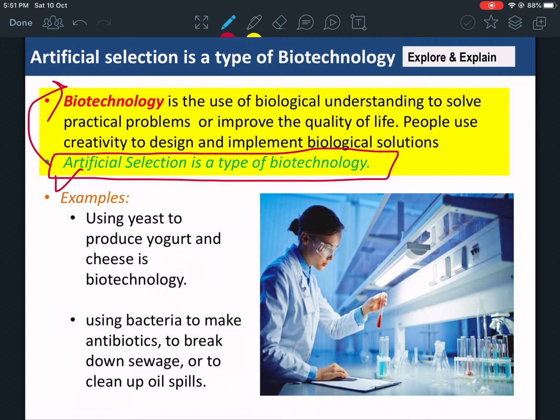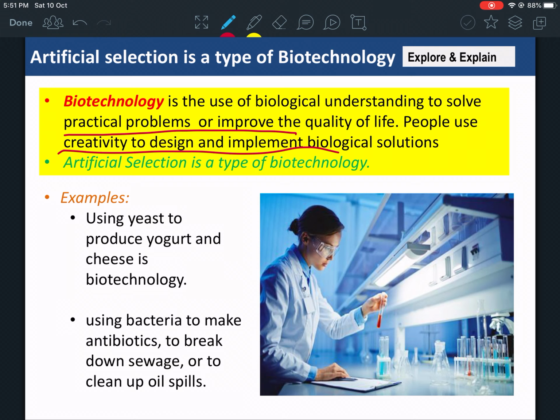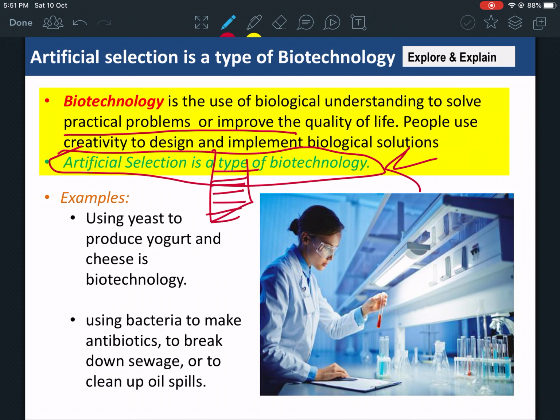Biotechnology is using biological understanding to solve practical problems. They use biology to solve problems and improve the quality of life. People use creativity to design and implement biological solutions. So artificial selection uses biology to solve practical problems, to get the traits they want in a certain species. You have to know that it is a type of biotechnology. I'm going to ask you about this.